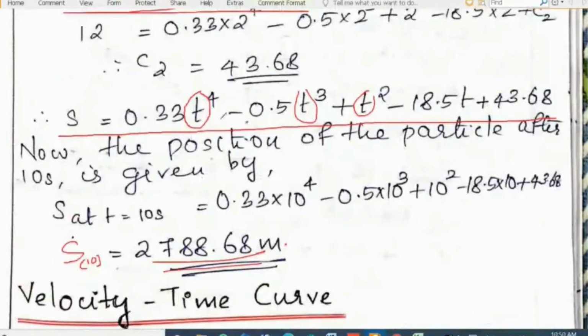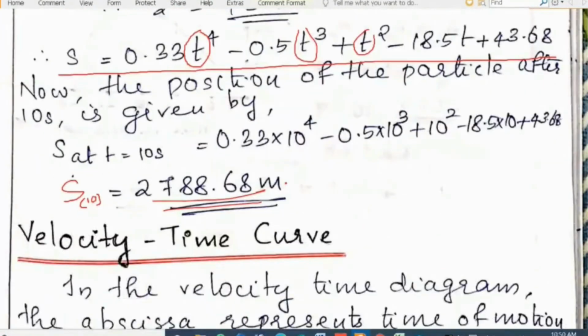Now we got the final equation for displacement. At any time we can find out the displacement, just substitute the value of t in this equation. So we were asked to find out the displacement, or the position, after 10 seconds. So the position after 10 seconds is 2788.68 meters.